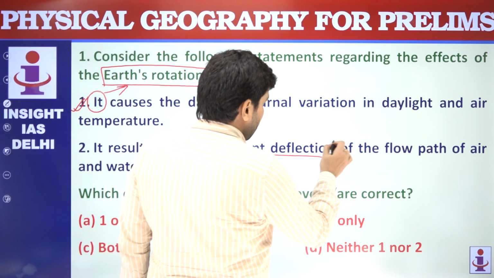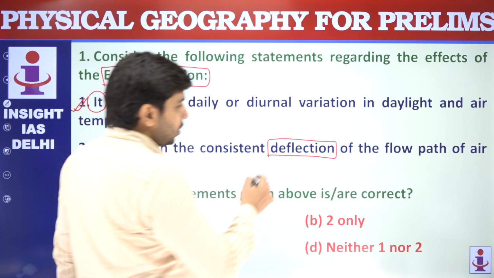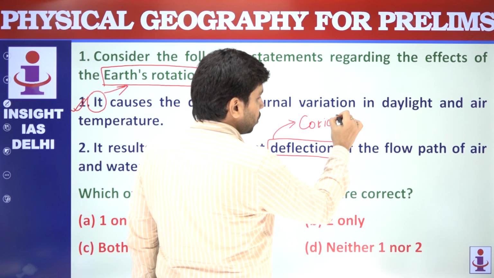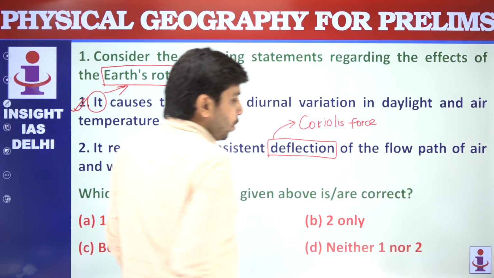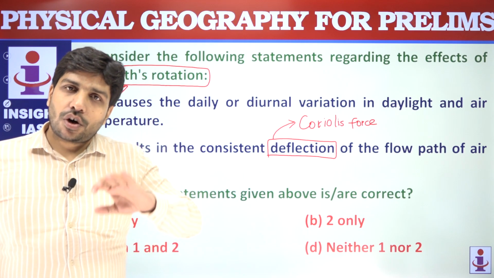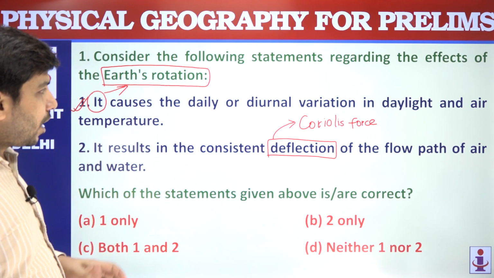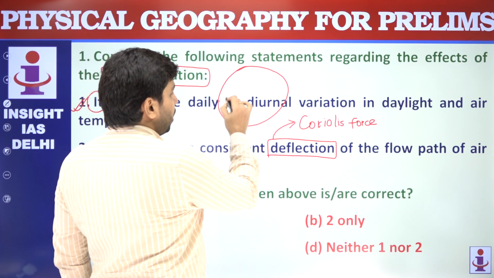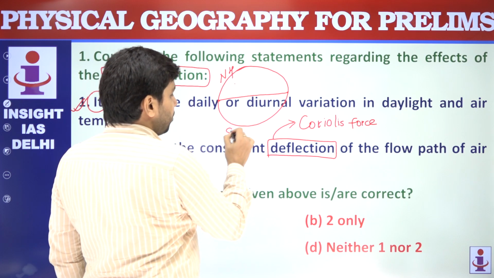The second statement is that it results in the consistent deflection of air and water. अब ये term पता होना चाहिए आपको. What is deflection of air and water? For this, you should understand a very basic term called Coriolis force. Because of the rotation of Earth, the air and water on the Earth's surface face a special force called Coriolis force. Suppose this is Earth and it is rotating, this is the equator, this is the northern hemisphere and this is the southern hemisphere.